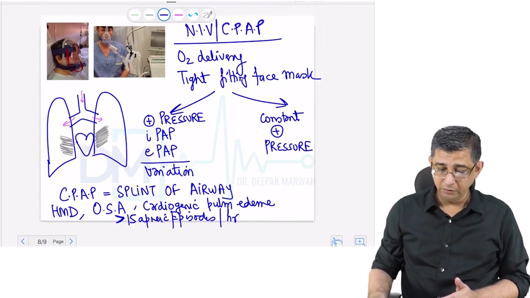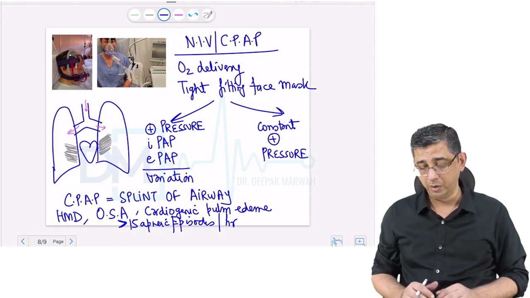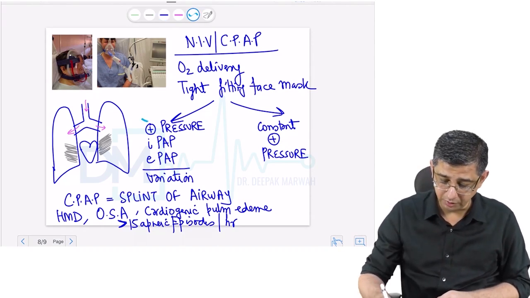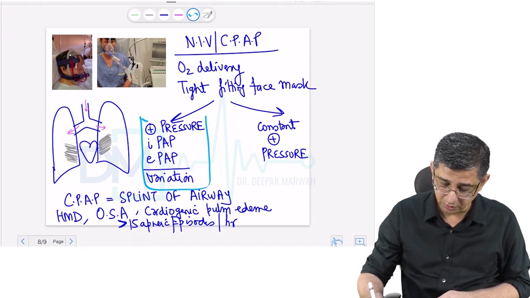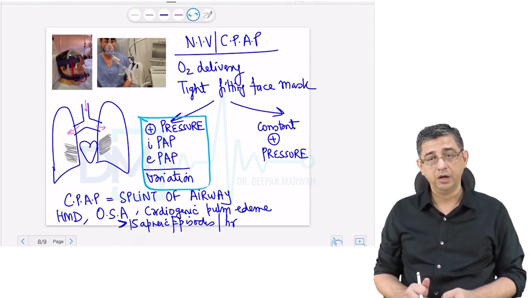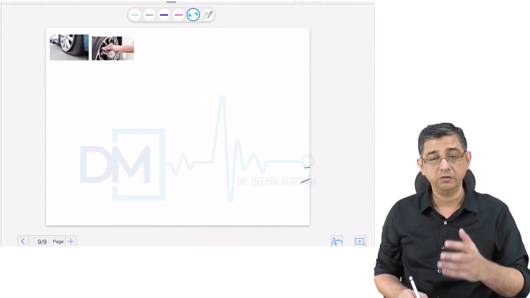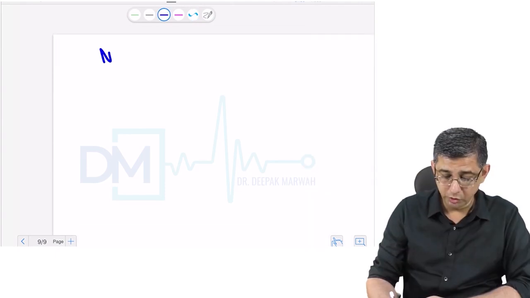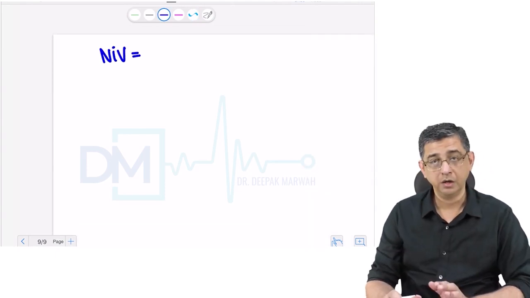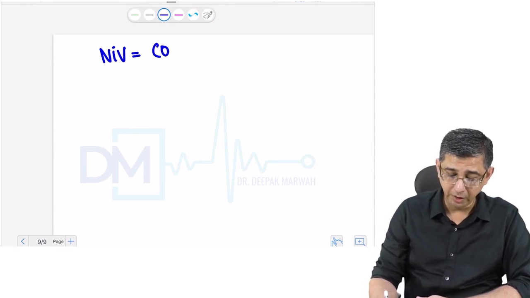However, non-invasive ventilation is not the same as CPAP, because there's a variation in the pressure. There's a variation in the pressure in the phase of inspiration and expiration. Therefore, let's now see when you use NIV in your patients. The uses of non-invasive ventilation are mainly limited to COPD exacerbation.